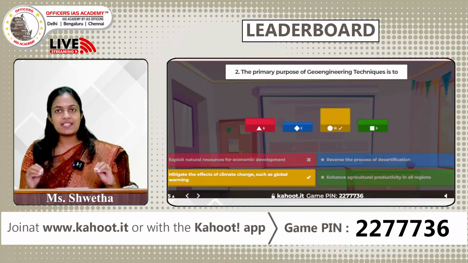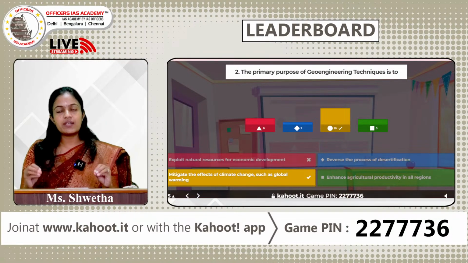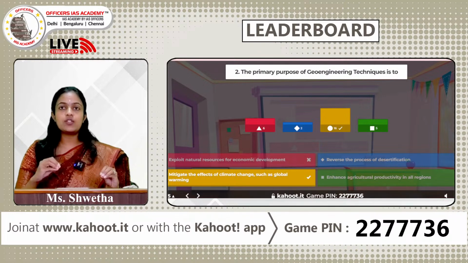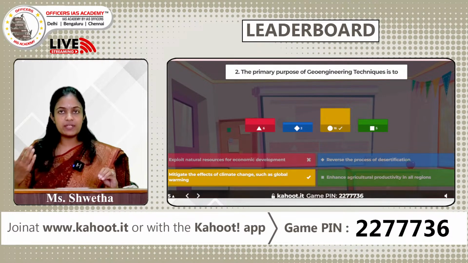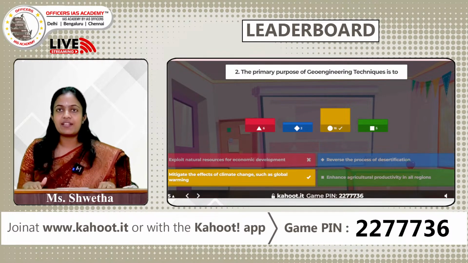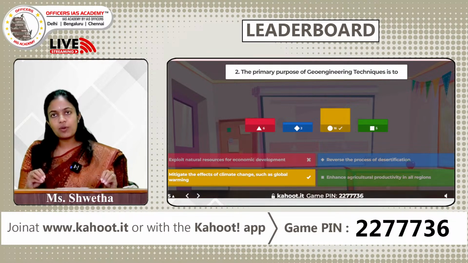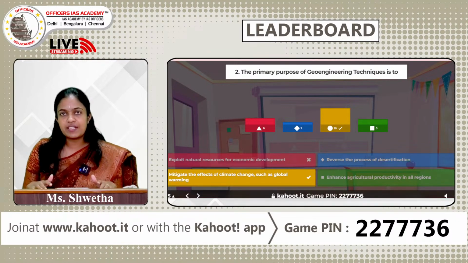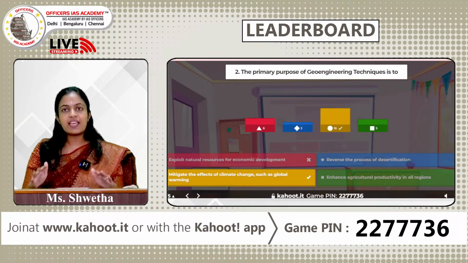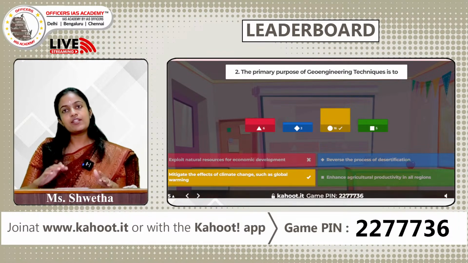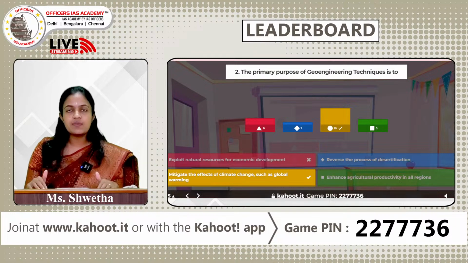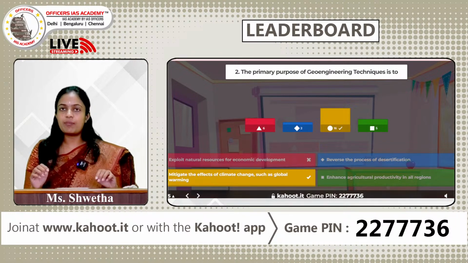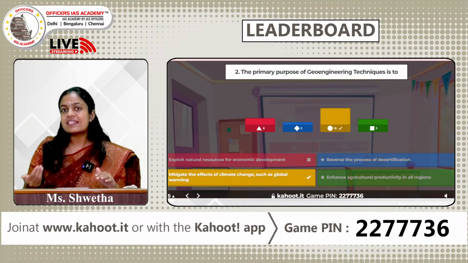Geoengineering is also known as climate engineering. Here we employ techniques and try to physically manipulate the global climate so as to cool the planet. We all know that global warming is no longer a distant threat, it is a reality which we are facing every day. So in order to mitigate the effects of climate change, we try to alter the earth's natural systems so as to reverse the impact of these changes. How can this be done?